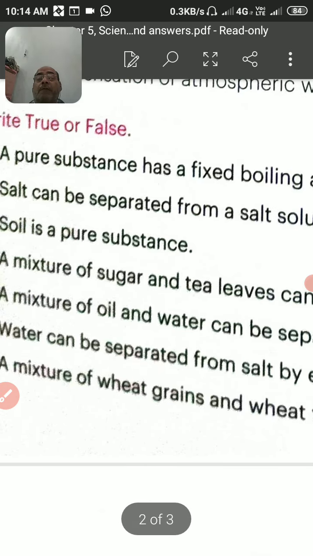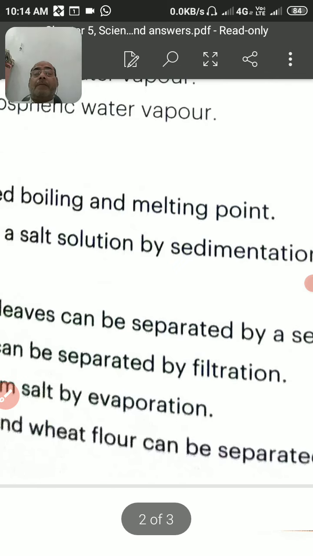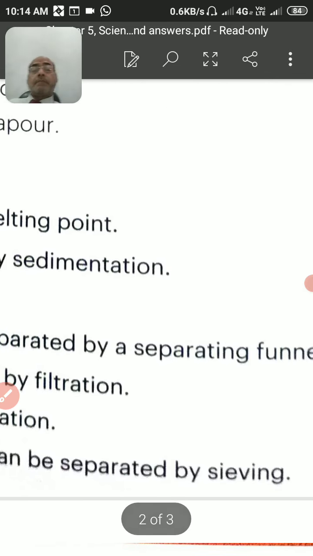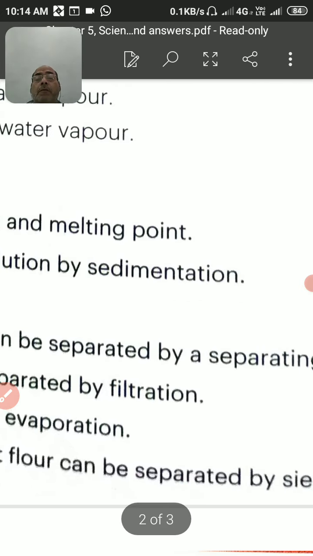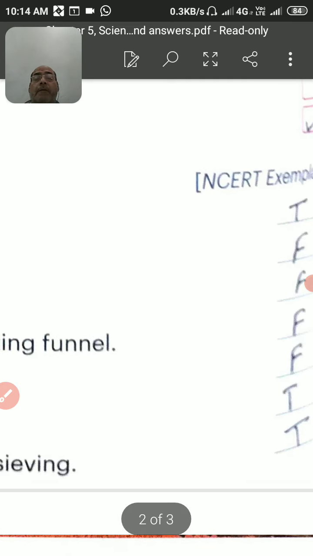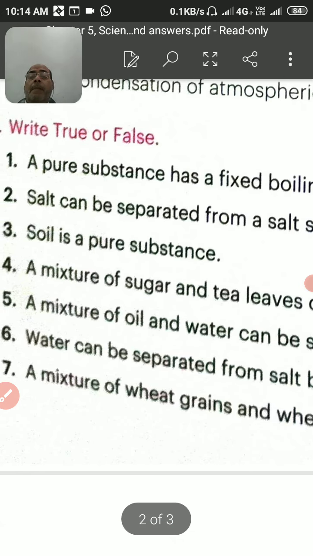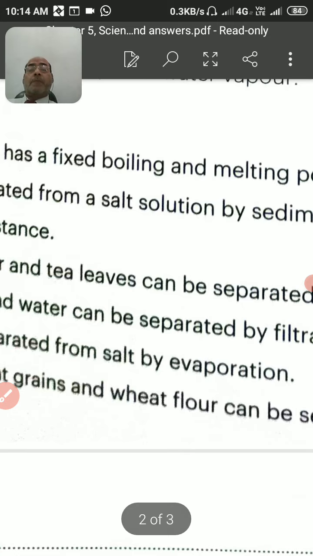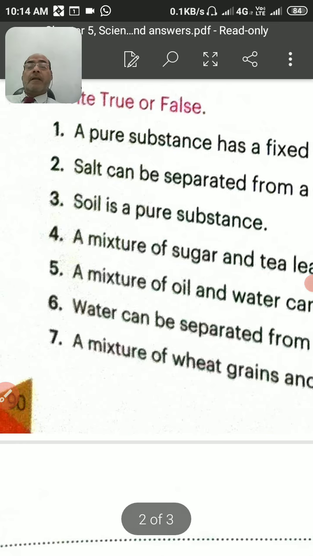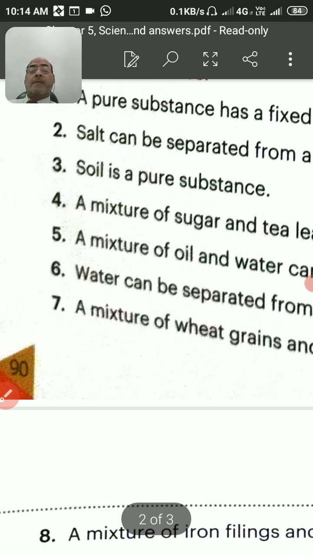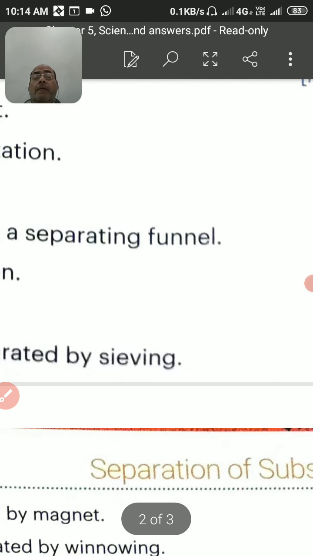Dear student, come to this true and false second block. And in this block, a pure substance has a fixed boiling and melting point. This will be true. Second will be false, third will be false. So this one, that salt can be separated from the salt solution by sedimentation. This is false. Soil is a pure substance. This is false. A mixture of sugar and tea leaves can be separated by separating funnel. This is false.